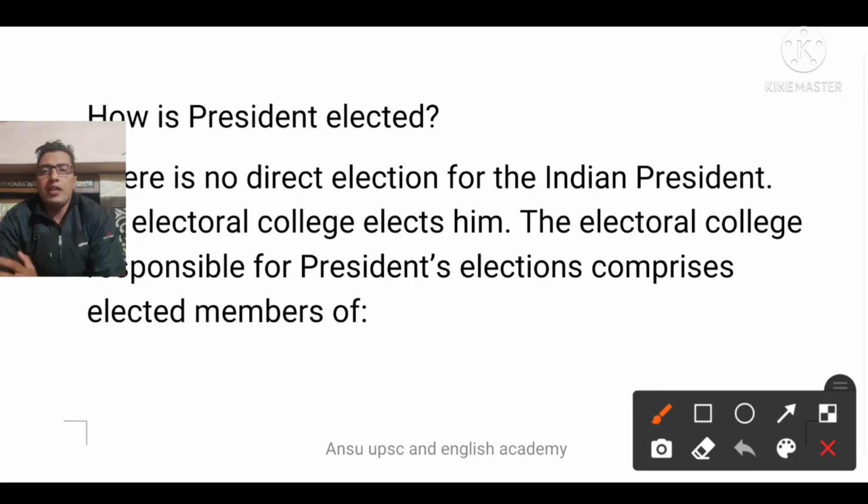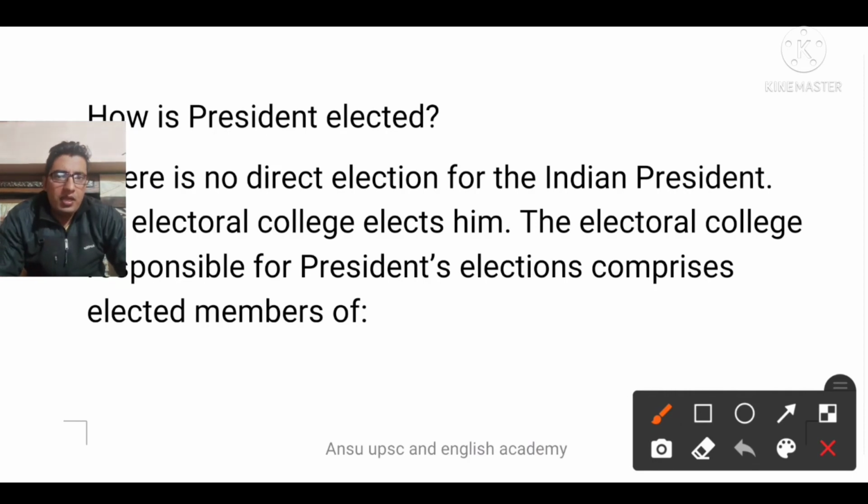Only after being nominated by the president can he prove his majority on the floor of the Lok Sabha, and only then would he survive. If he is not able to prove his majority on the floor of the Lok Sabha, then he would not be considered a PM, and the election would be conducted again. This is the sole responsibility of the president. We have to keep in mind where the president can use his discretionary power.